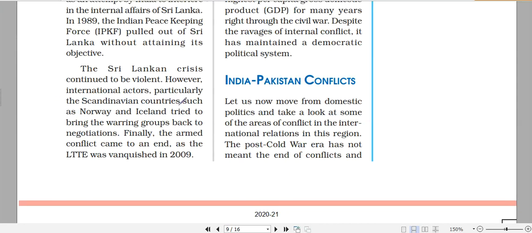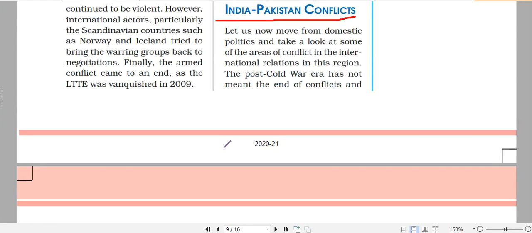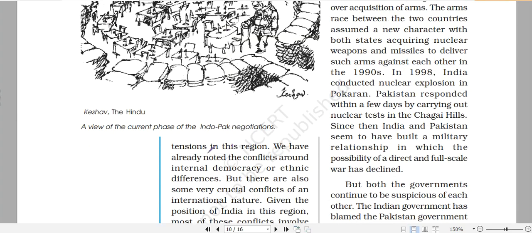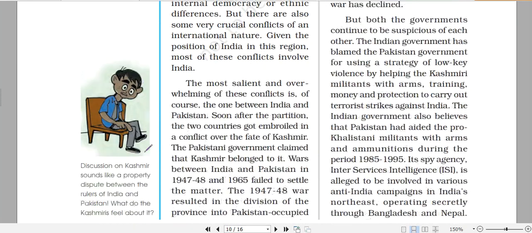Hello students, in our last class we discussed India-Pakistan conflicts. Initially we discussed the three wars that were fought between the two countries. One was fought right after independence, another was in 1965. Then we have the war of 1971 which led to the creation of Bangladesh. Then there was the fourth one, which was the Kargil war.